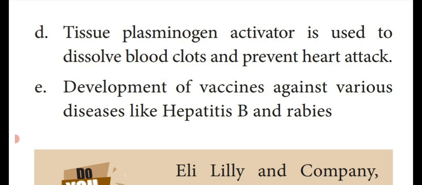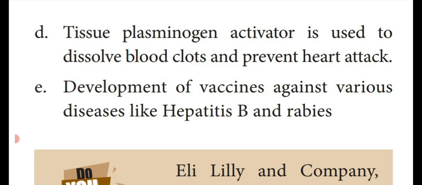That means in some regions the blood is thicker, like a solid form. That should be dissolved into liquid form by using tissue plasminogen activator, and also they prevent heart attack. This is also produced by rDNA technology.